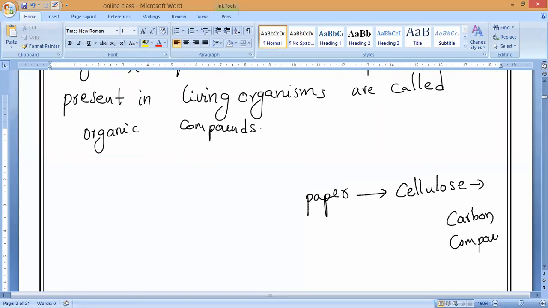Even in student life, paper has a very important role, and it is also made up of carbon compounds. In our home we have wooden furniture, which also contains cellulose, a carbon compound. So we use a majority of carbon compounds, and all those things are called organic compounds.